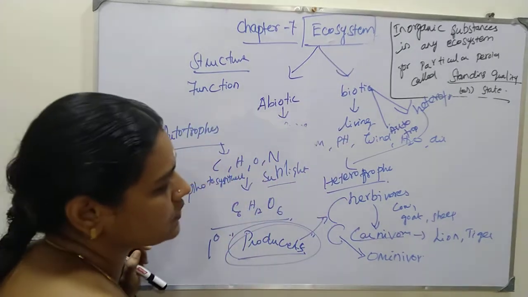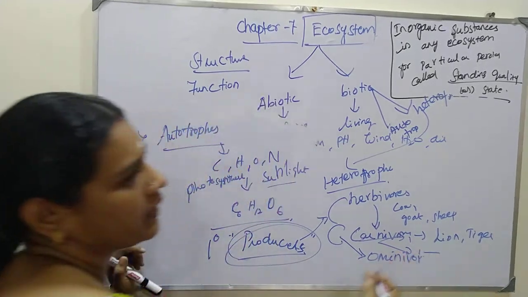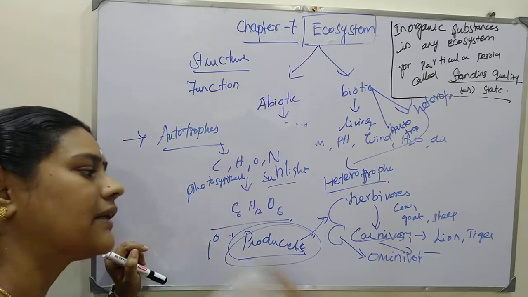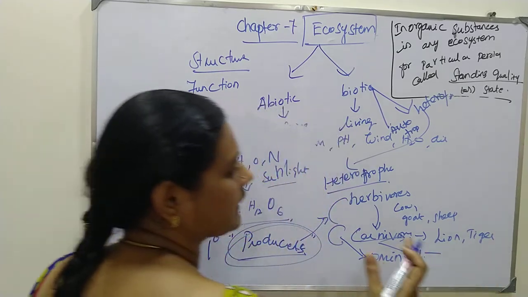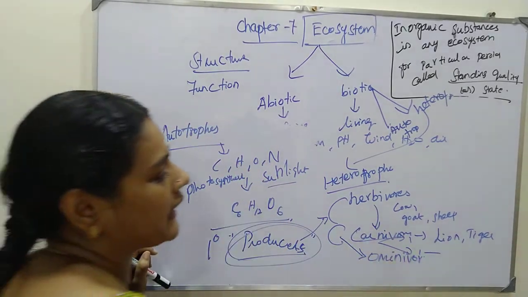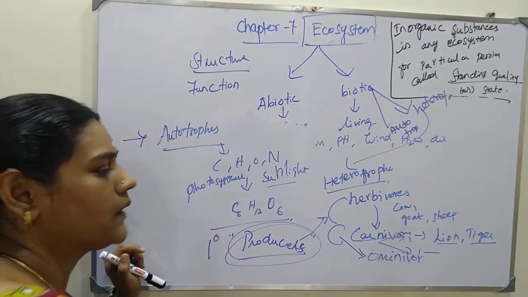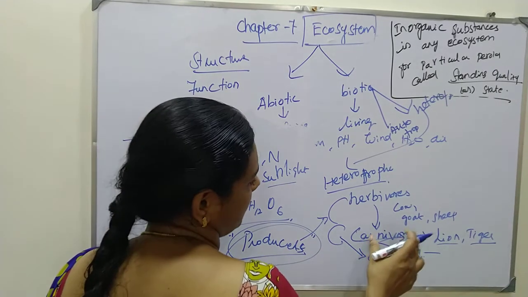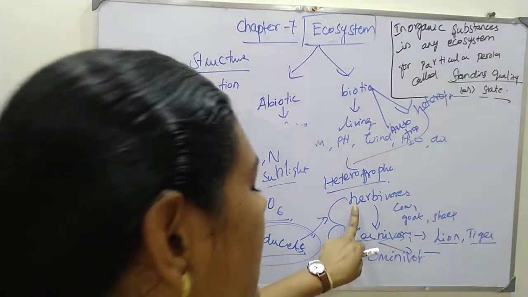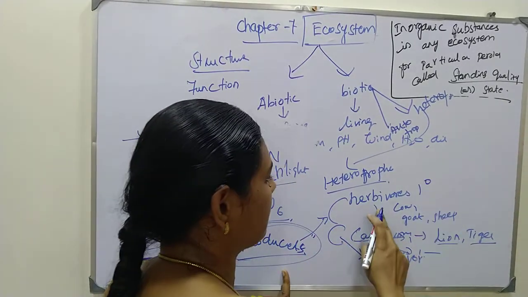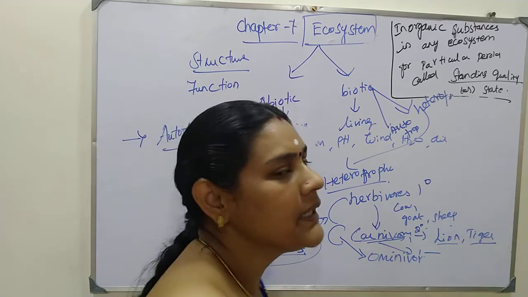Carnivores are of two types. Carnivores like snakes and some other birds are again eaten by the secondary carnivores, like lion and tiger. The primary consumer is the herbivore, because it eats the green plants, and the secondary consumer is the carnivorous animals like snakes and birds.